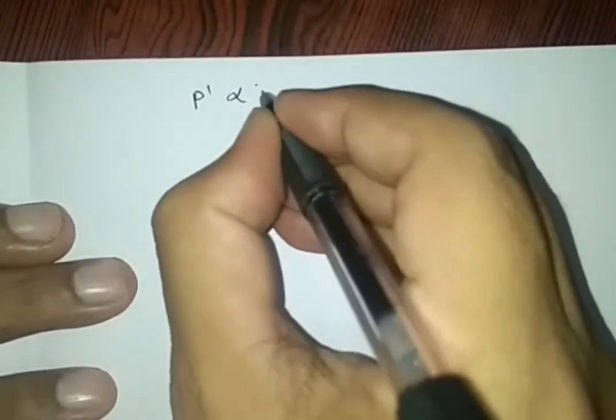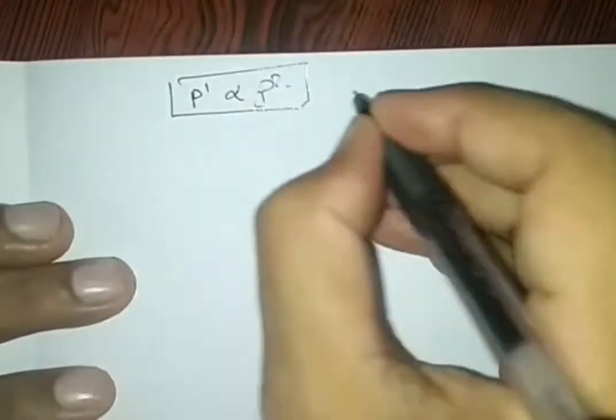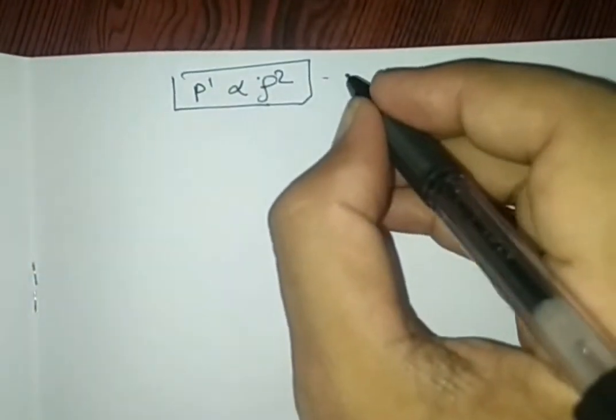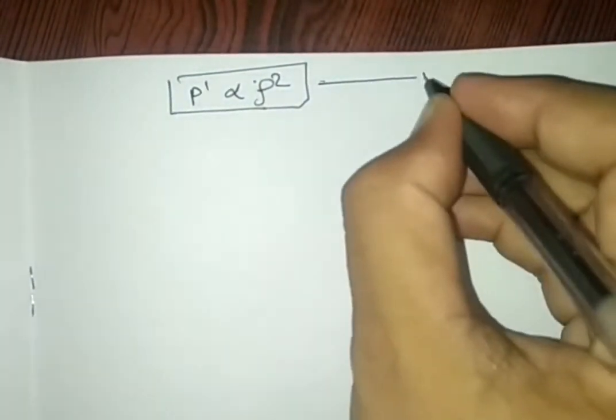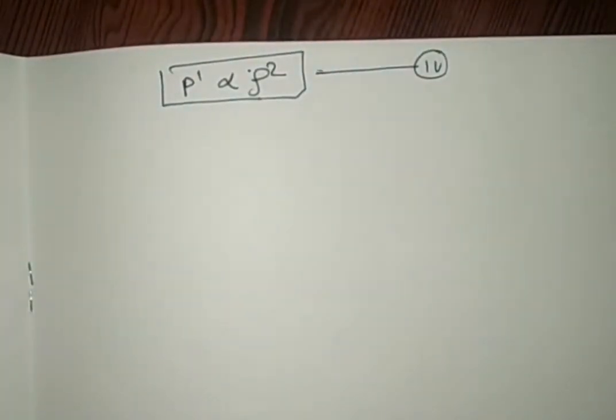This P dash depends upon the density of the molecules. Actually, it is directly proportional to the square of this density, and it can be represented by equation number 4.